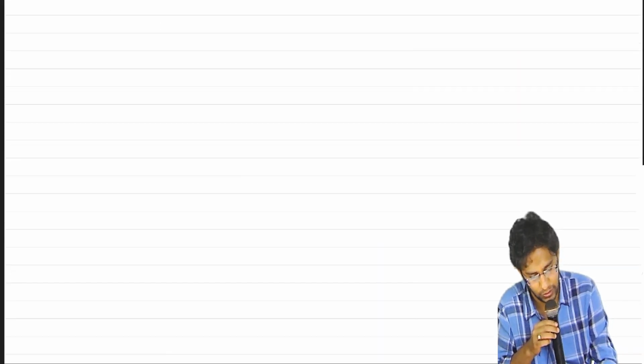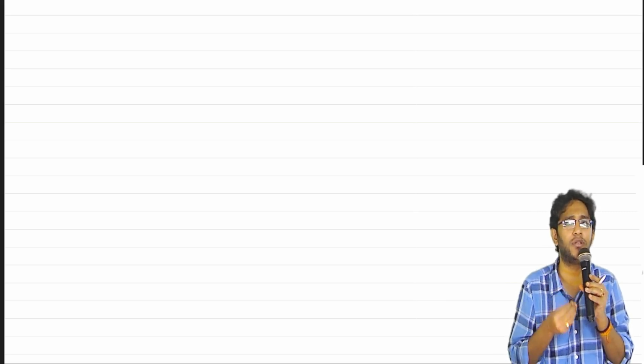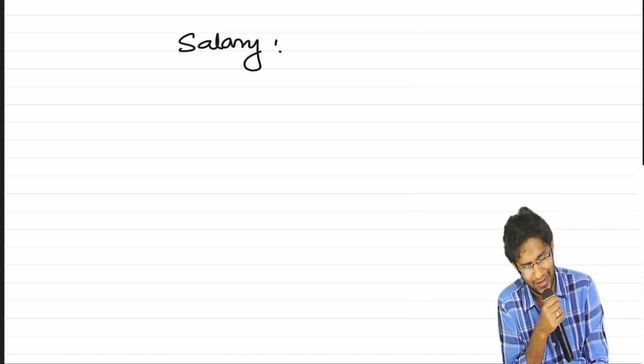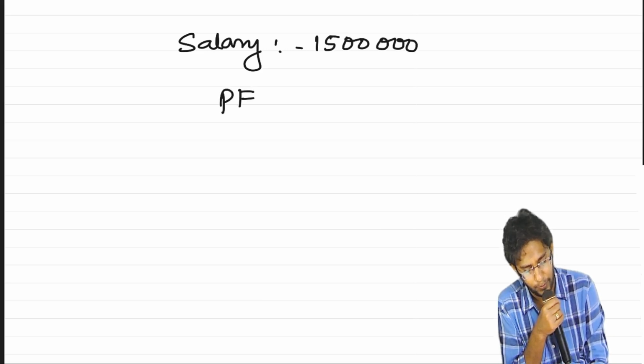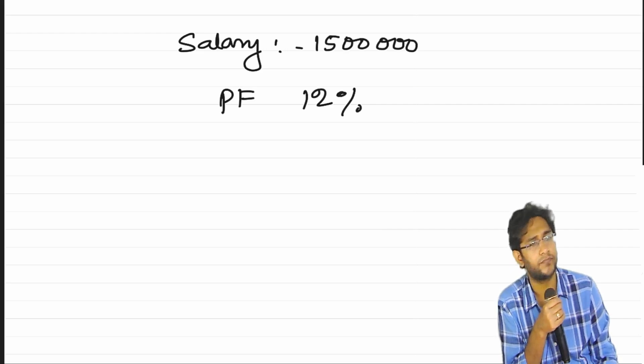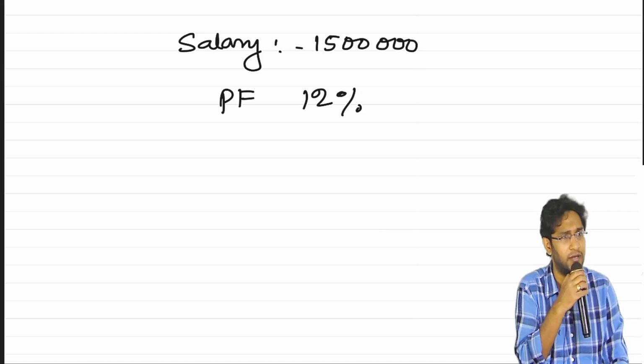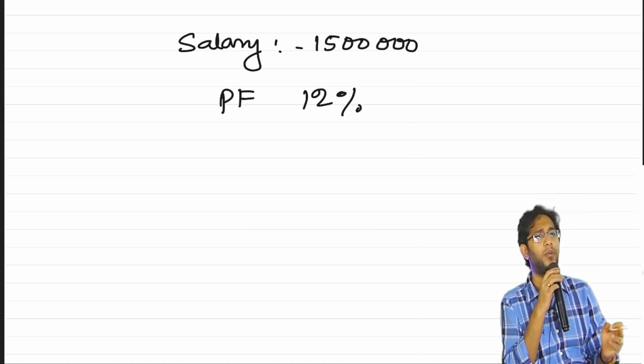Now coming to defined contribution plan. In a contribution plan, there is no specific accounting. When you make any contribution, it should be shown as expenditure in your P&L account. Tell me, sir, in a particular month, your total salary in your company is 15 lakh rupees. PF is 12%. What is the entry you write for PF contribution?